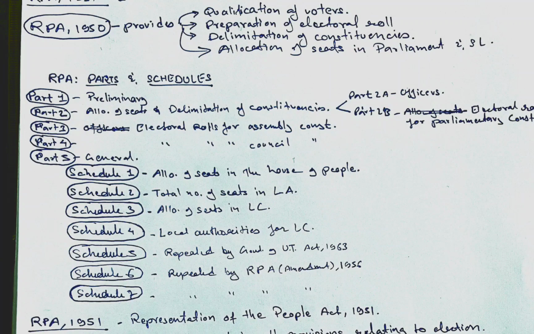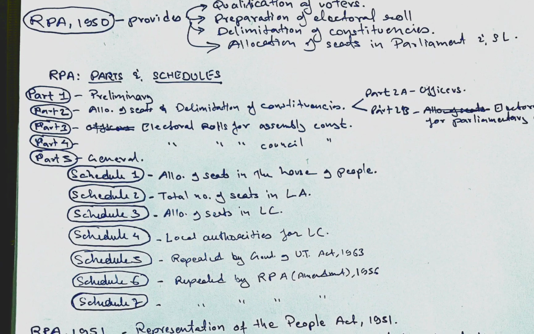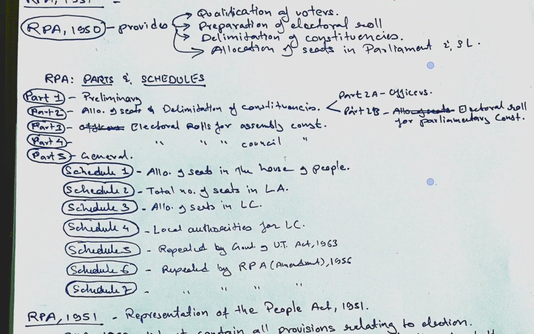In the RPA, if you talk about the parts, Part 1 consists of the preliminary, Part 2 consists of election seats and delimitation of constituencies, Part 2A covers officers like the Chief Electoral Officer, Part 2B is the electoral roll for the parliamentary constituency, Part 3 is the electoral roll for the assembly constituency, Part 4 is the electoral roll for the council constituency, and Part 5 is the general provisions.